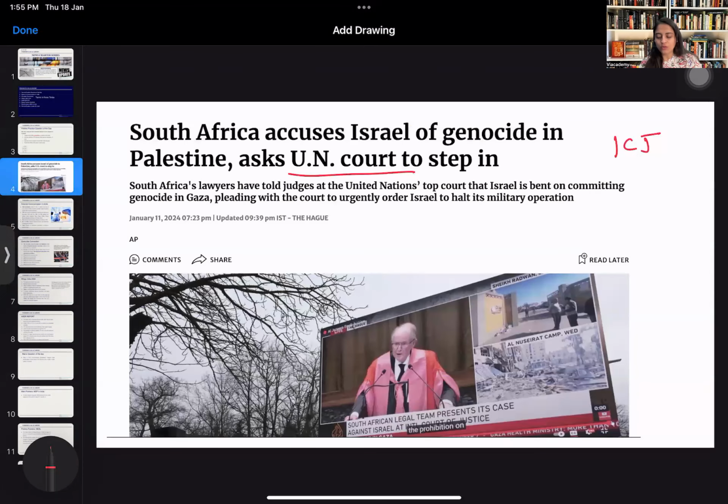One more homework for you is to study about the International Court of Justice. When was it established? Where is its headquarters? How many members are there? What are the criteria for membership? Can they be reappointed or not? These all things can be asked with respect to International Court of Justice. So that is your homework.